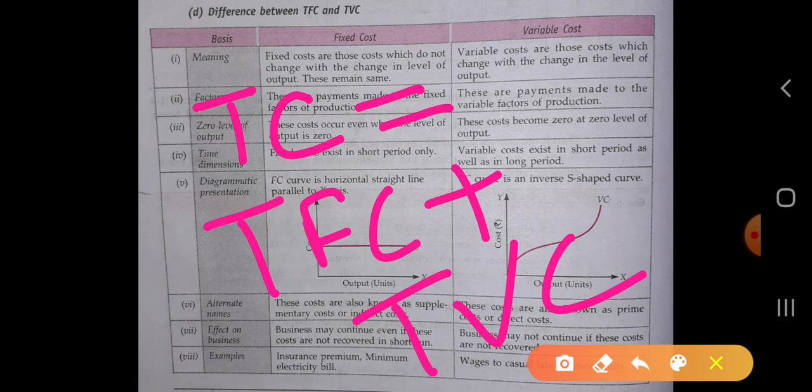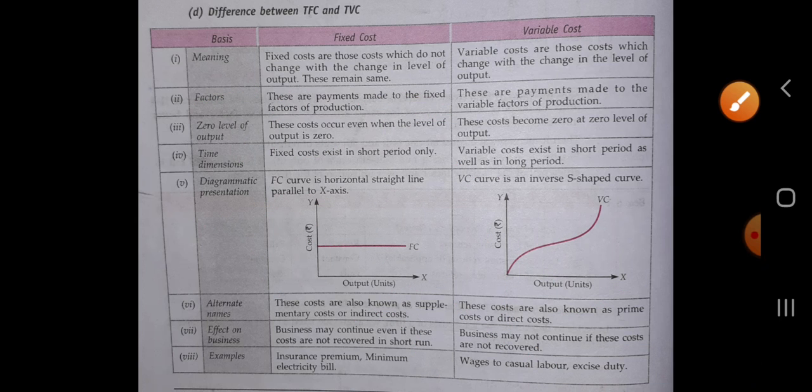Okay. So in today's class, we are going to study the difference between the total fixed cost and the total variable cost. Okay. So let's start. We will discuss the difference between the fixed cost and the variable cost along with the basis of the difference. So the first basis is the meaning.